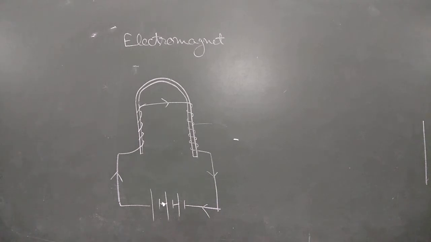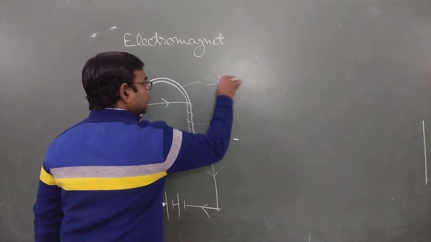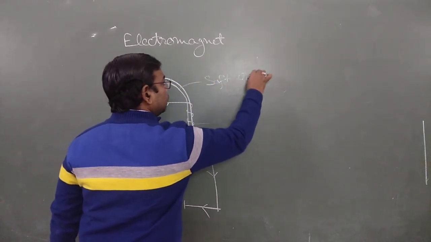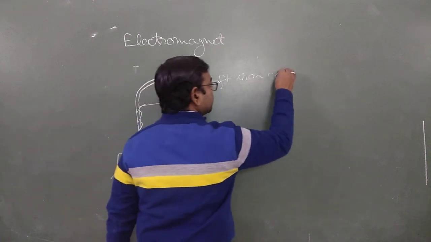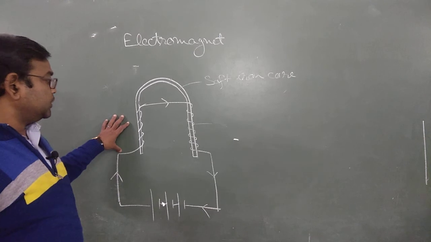It has magnetism or magnetic property when an electric supply is given to it. In the figure you are observing a U-shaped soft iron core, over which is coiled some insulated wire.